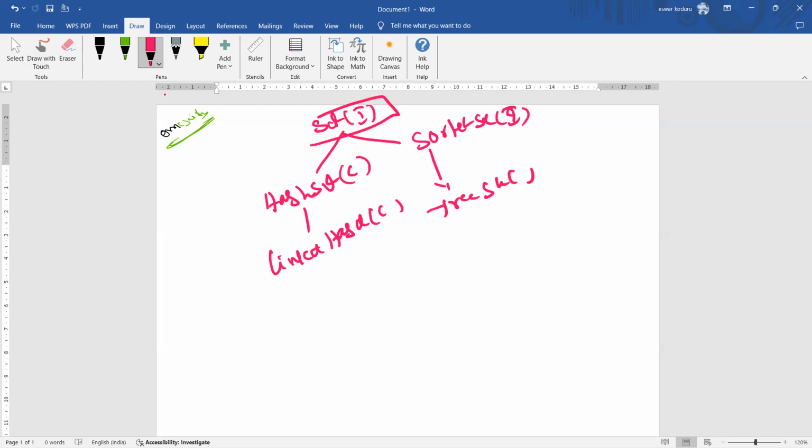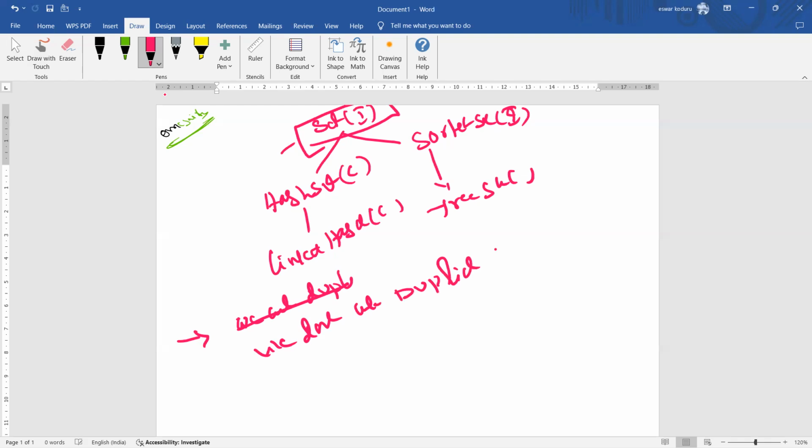Now, when to go for Set, we already talked about it. We don't want duplicates, then we go for Set. Second, a null value is allowed only one time.